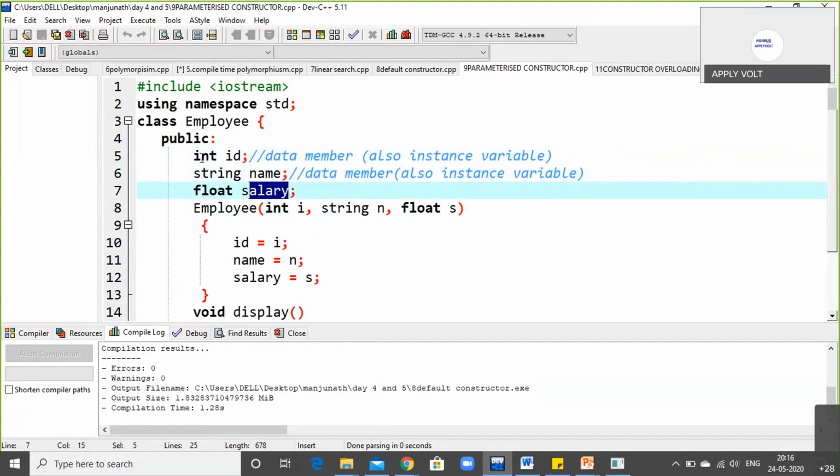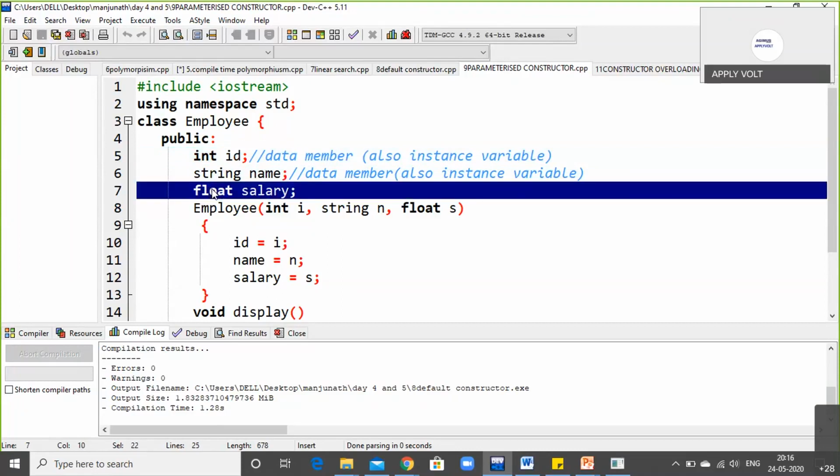I'm using the data type int for the variable ID, string for name, and float for salary. Why am I using float here? Because salary cannot be a whole number all the time. You might have a decimal number, so for the safer side we will use float.